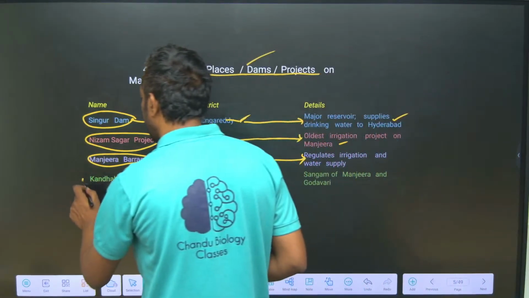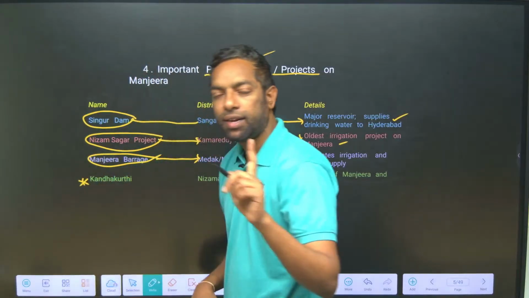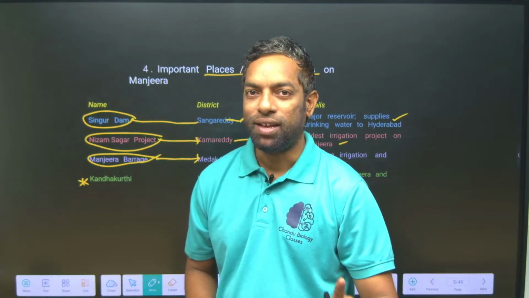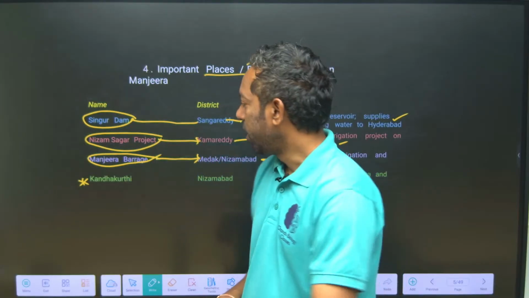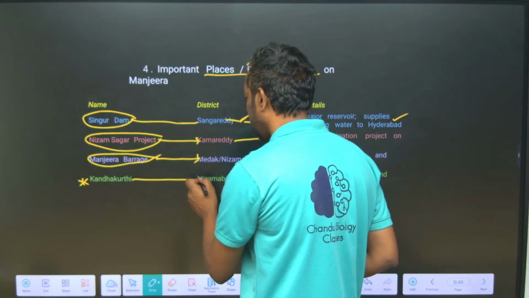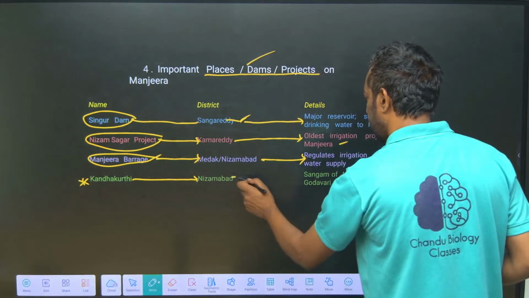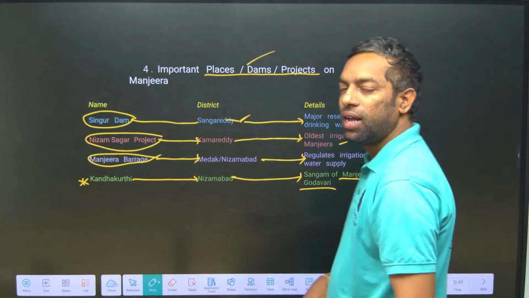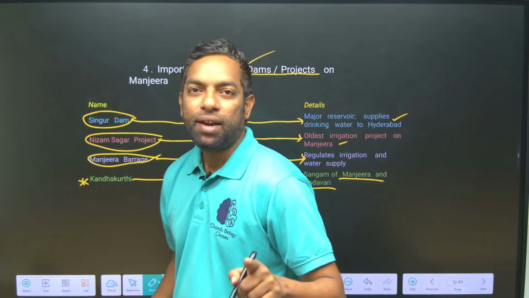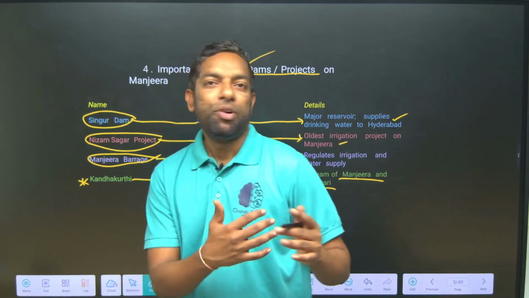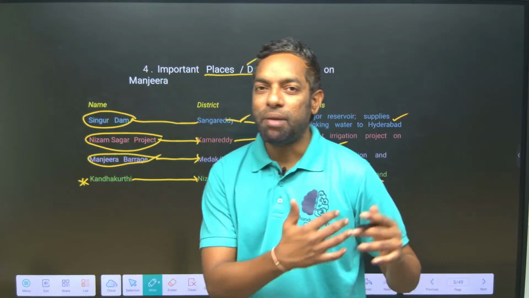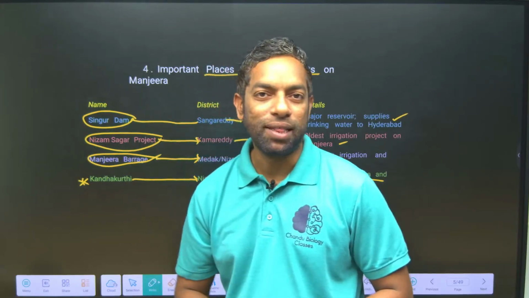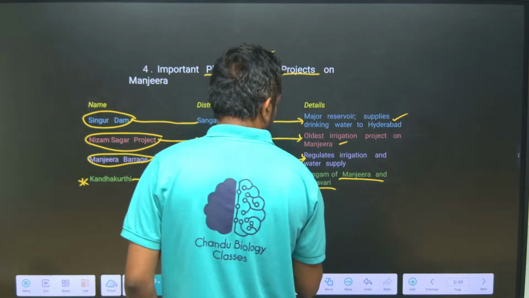Kandakurti is also most important. Kandakurti is the place where Manjira meets Godavari. This place, Kandakurti, is in Nizamabad. They make the Sangam of the Manjira and Godavari. Manjira is the right bank tributary of the Godavari, right? So the place where they meet is Kandakurti. Here they meet at Triveni Sangam.